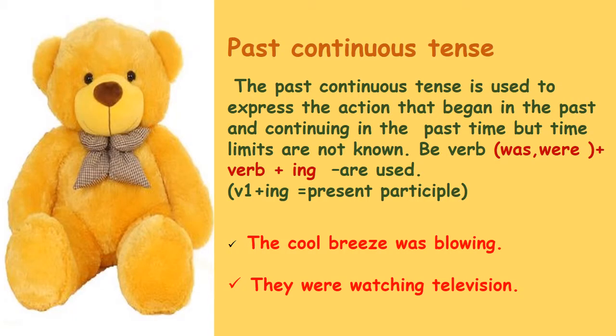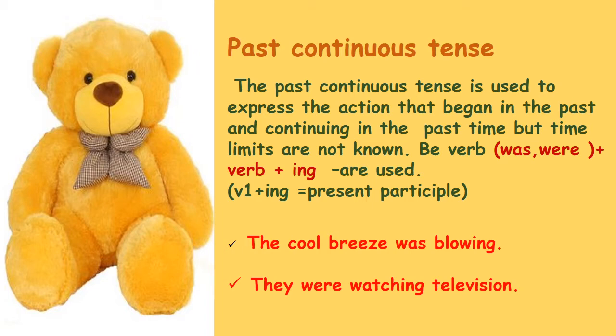The next continuous tense is past continuous tense. Past continuous tense is used to express the action that began in the past. That began in the past means that started in the past and continuing in the past time. Continuing in the past time means that was going on in the past time. But time limits are not known. Time limit is not mentioned in the past continuous tense.